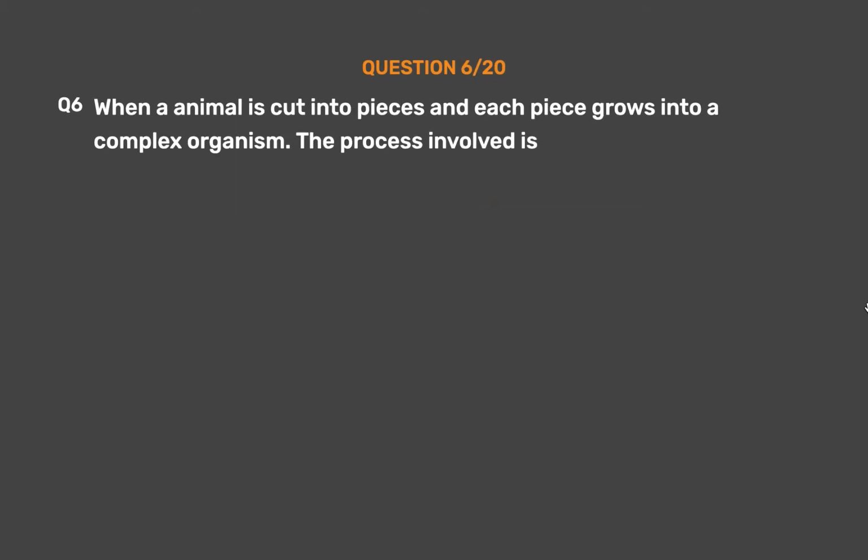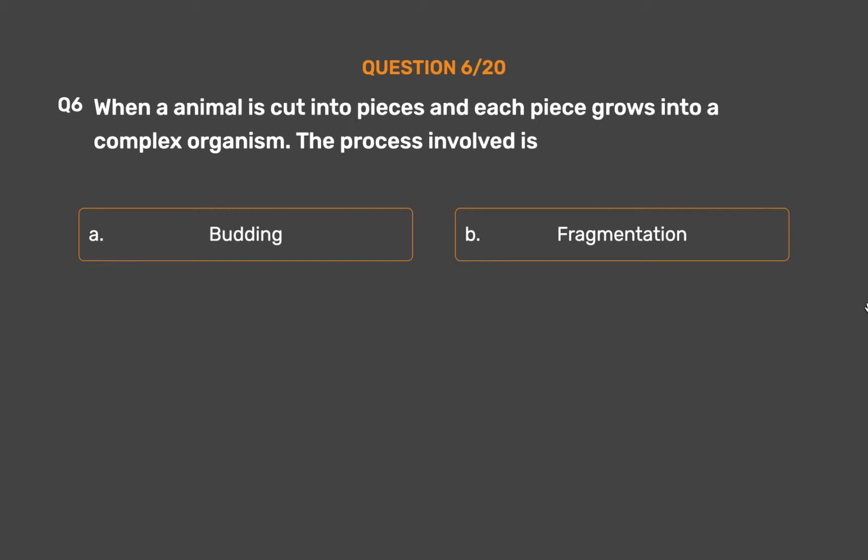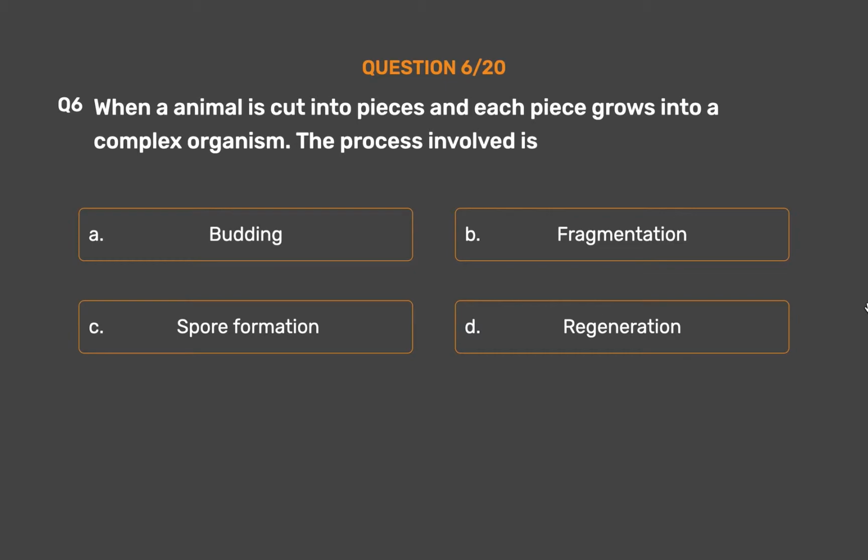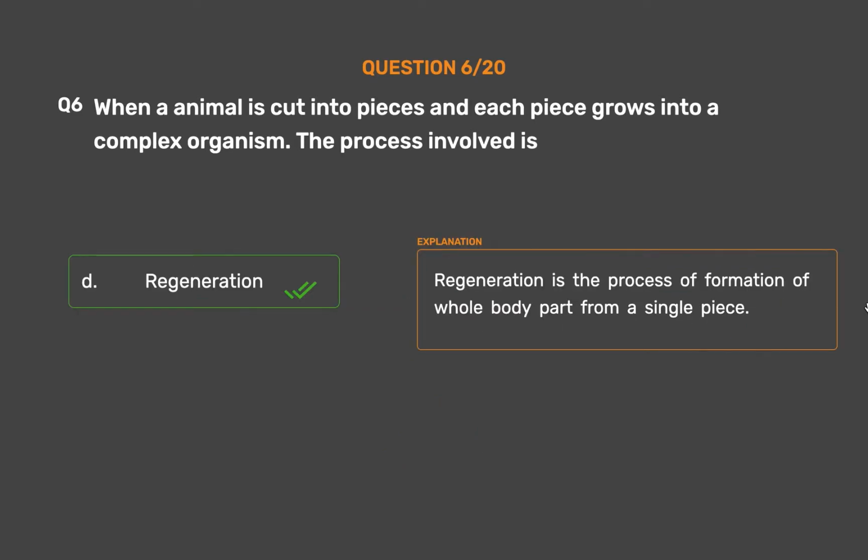Question number 6. When an animal is cut into pieces and each piece grows into a complex organism, the process involved is: Option A, budding. Option B, fragmentation. Option C, spore formation. Option D, regeneration. The correct answer is Option D, regeneration. Regeneration is the process of formation of whole body part from a single piece.